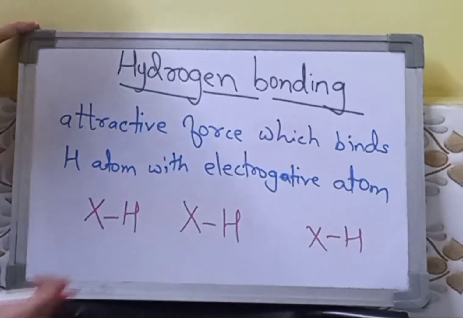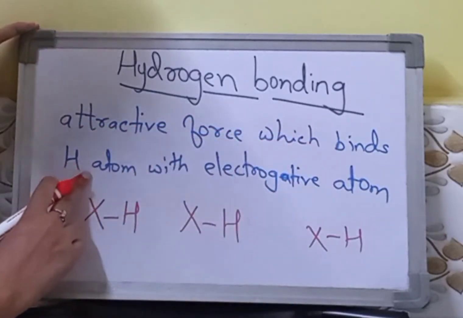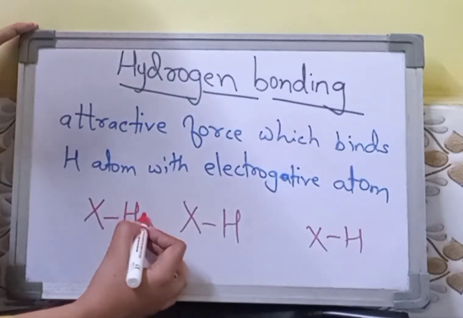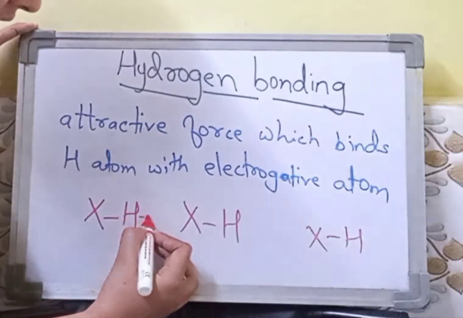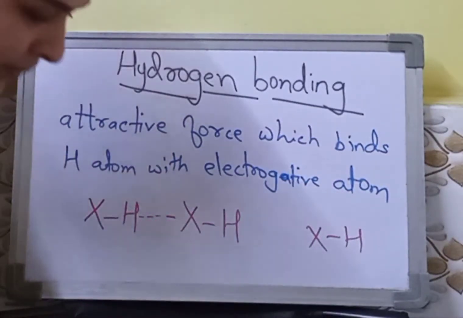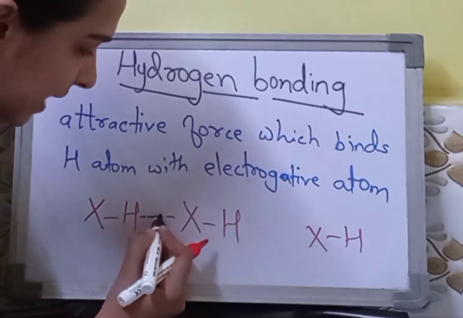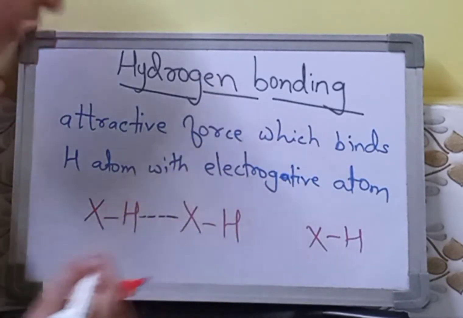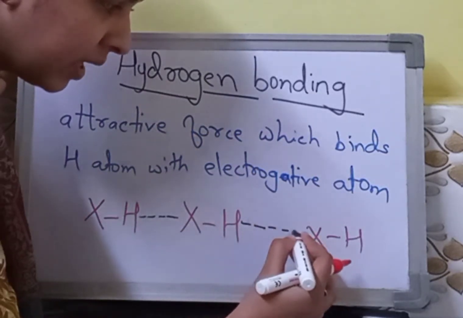Now, if I want to show hydrogen bond, it's your H atom which binds with the electronegative atom. Here you can see your H atom, and can you see these dotted lines? Hydrogen bond is actually represented by broken lines. You can show it with a broken line or with dotted lines.